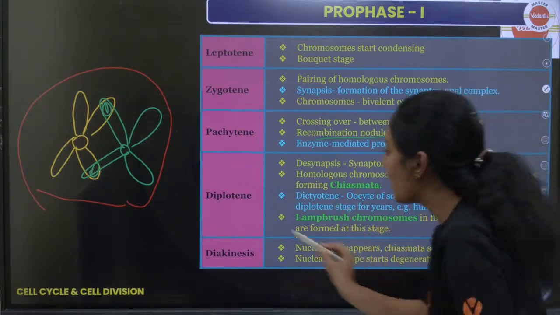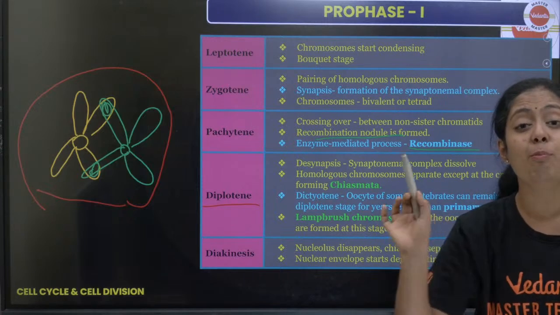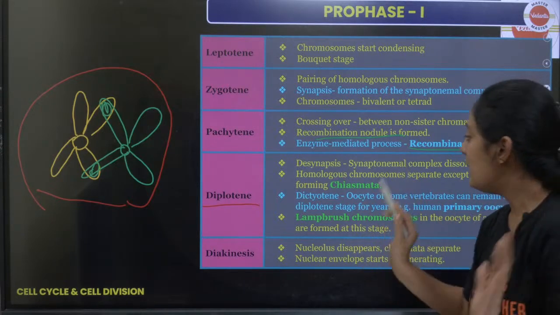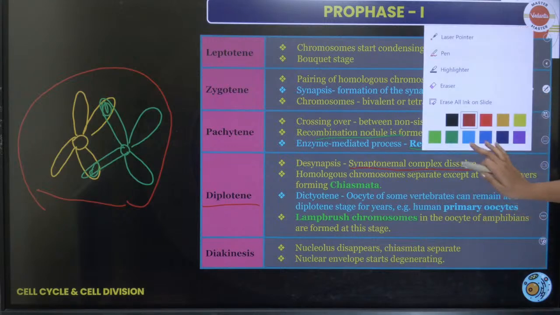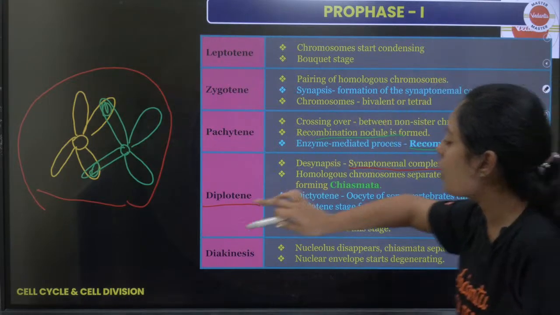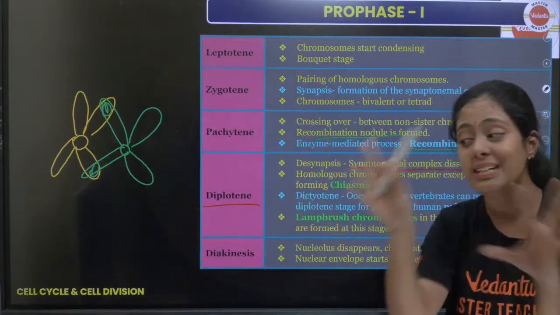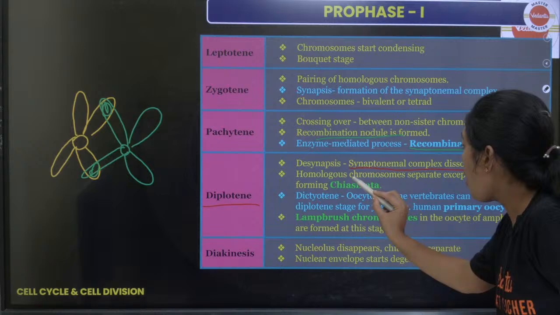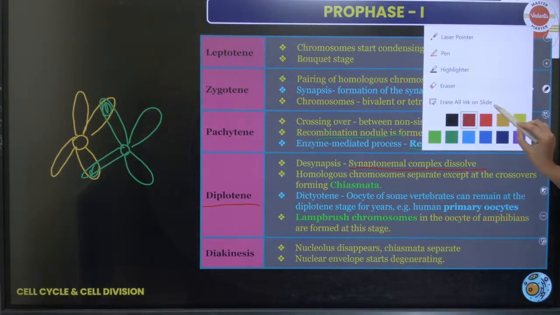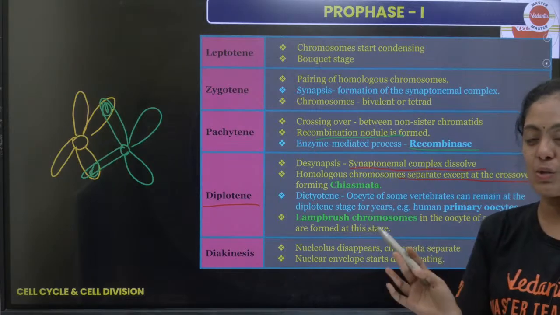Okay, next பாருங்க, diplotene. நிறைய பேருக்கு இது கன்ஃபியூஸ் ஆகுது. diplotene என்ன நடக்குது? பசங்களா, இந்த synaptonemal complex நான் ஒன்னு வரைஞ்சிருக்கேன்ல, the synaptonemal complex is dissolving. Okay, இந்த synaptonemal complex அப்படியே disappear ஆயிருது. There is no synaptonemal complex. The homologous chromosome separate. Okay, the entire homologous chromosome separate except at the point of crossover.